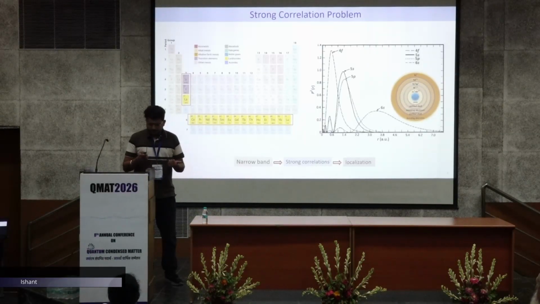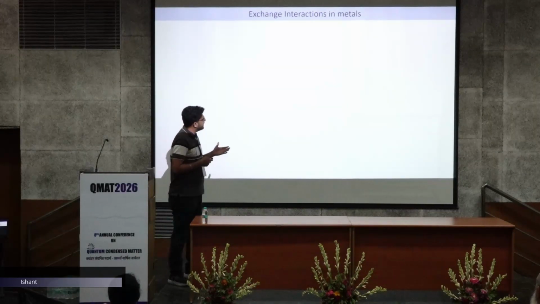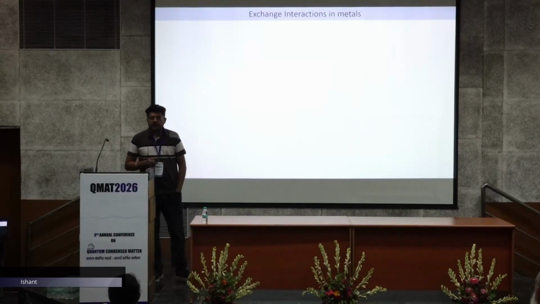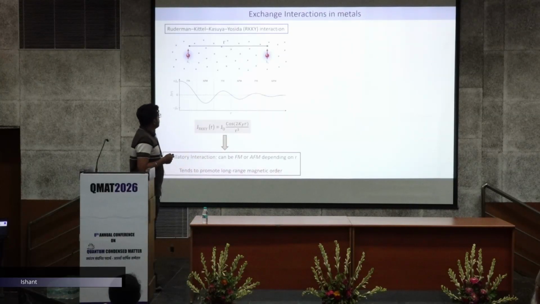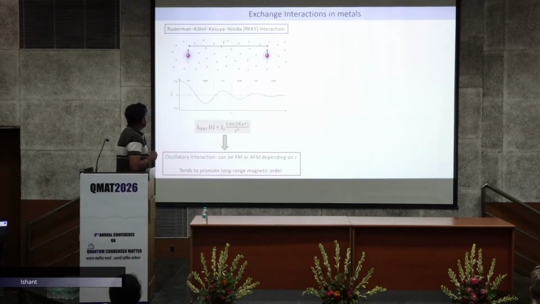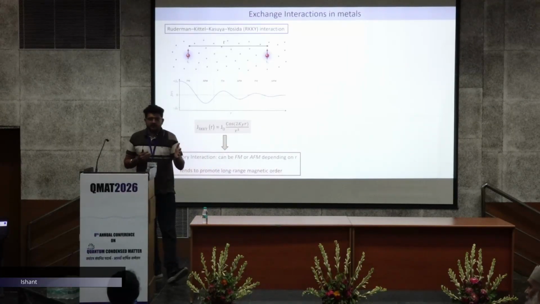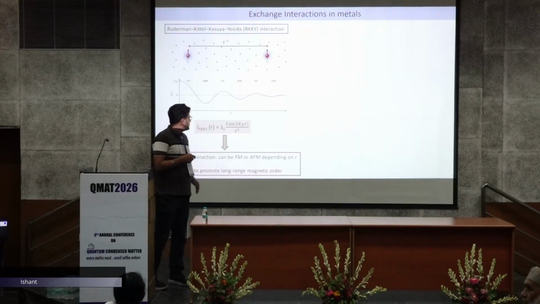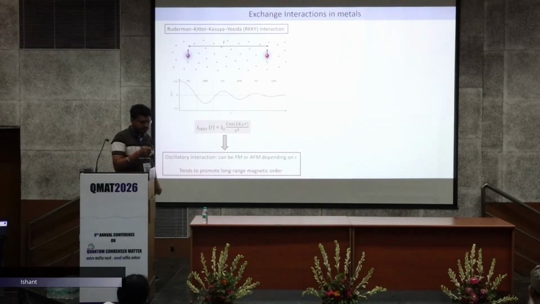So, how will they interact? Mainly two exchange interactions dominate in metals. The first interaction is the RKKY interaction, which is an indirect exchange interaction. In RKKY interaction, this red arrow shows the local moments, and the surrounding is the conduction electrons, shown by this blue color. So, the local moments interact indirectly via the conduction electrons through RKKY interaction. This J is the exchange interaction between the local moments and the conduction electrons.